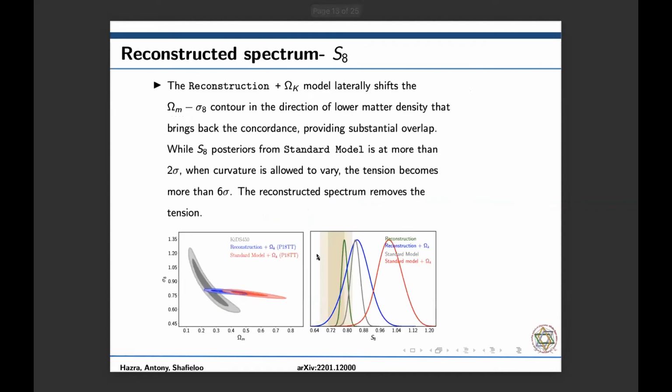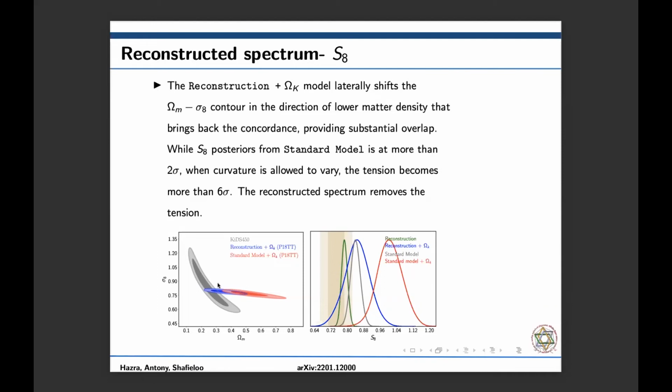The next one is the S8 measurement. In the plot on the right side, the band here is the result from the KiDS-450 release. The local measurements prefer a lower S8 compared to the standard model, which is the gray one. We can see that when we do an analysis with our power spectrum, the green plot clearly overlaps within the 1 sigma region of the lower redshift measurement.